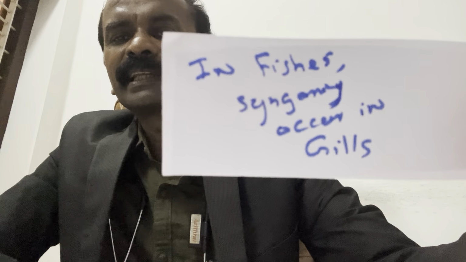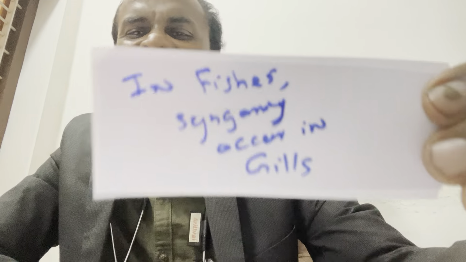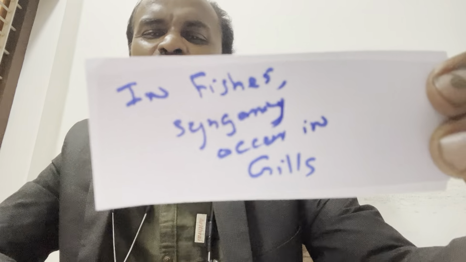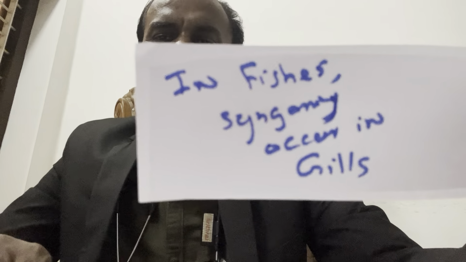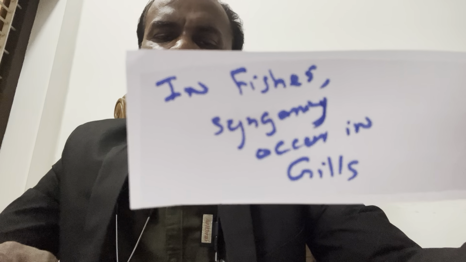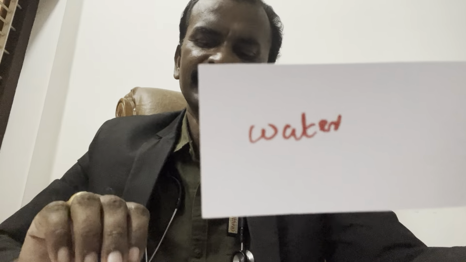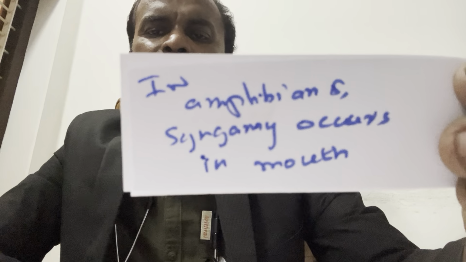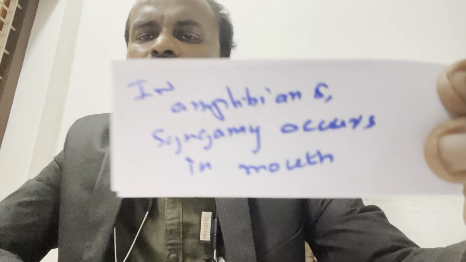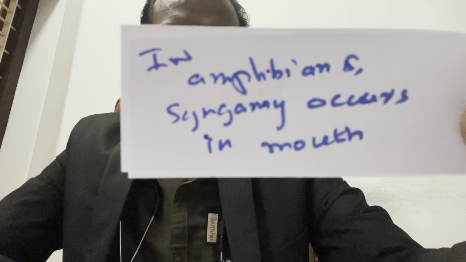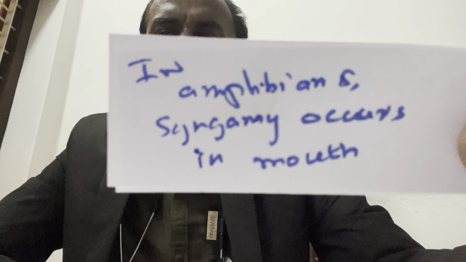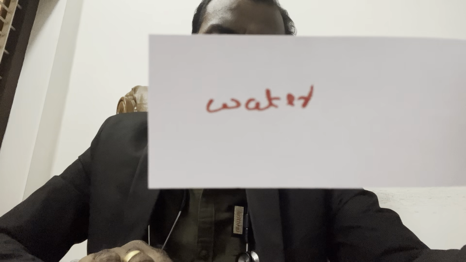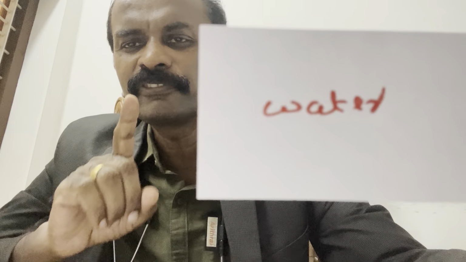In fishes, syngamy occurs in the gills. True or false? In fishes, syngamy occurs in the water. In amphibians, syngamy occurs in mouth. In amphibians, syngamy occurs in the water. This is how you should prepare for NEET.